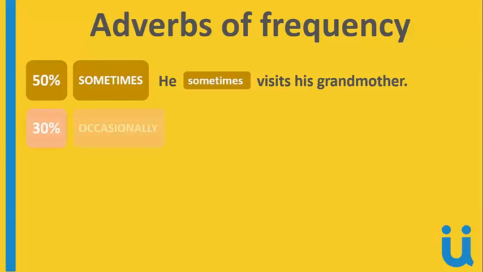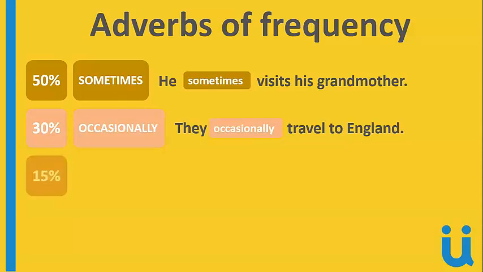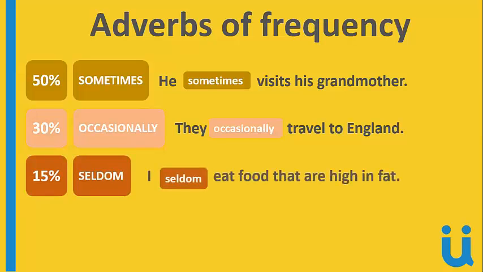Outstanding. 30%, occasionally. We say they occasionally travel to England. Repeat please. They occasionally travel to England. Perfect. Now 15% goes to seldom, okay? For example, I seldom eat food that are high in fat. Repeat please. I seldom eat food that are high in fat. Perfect.